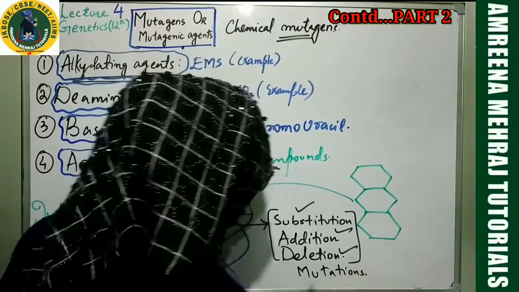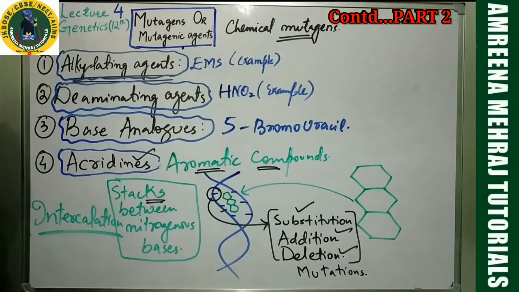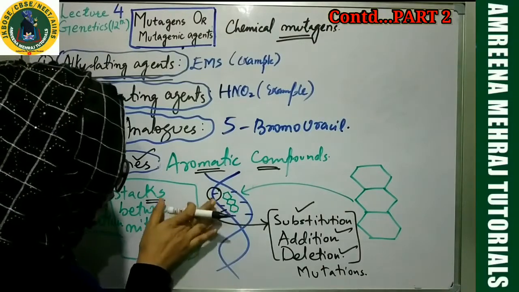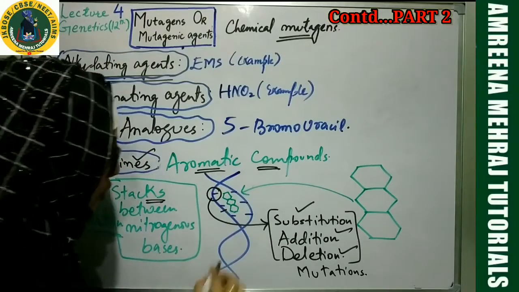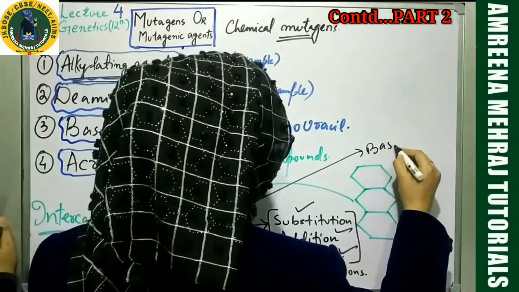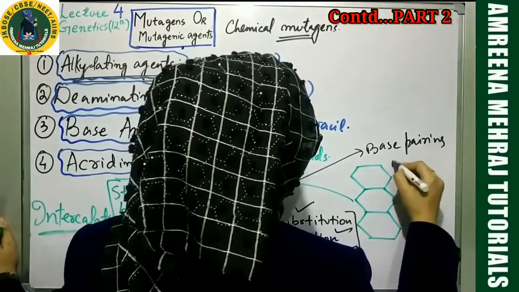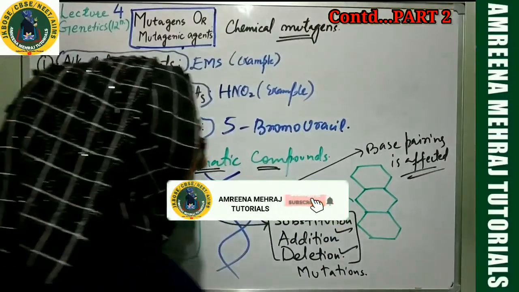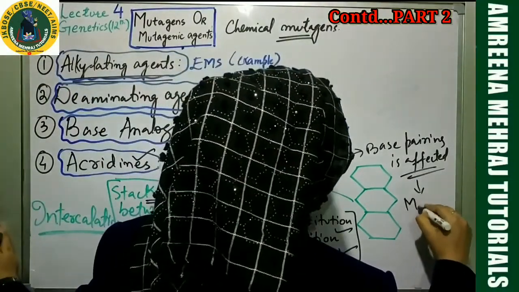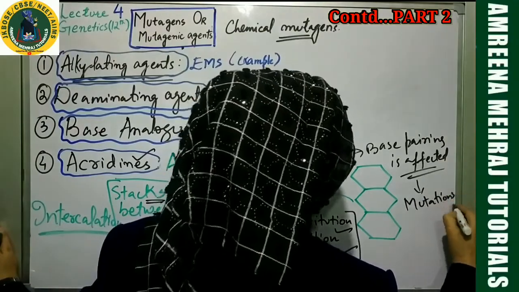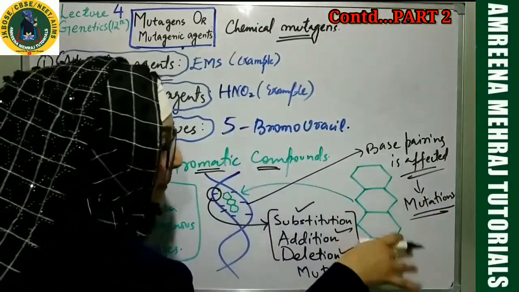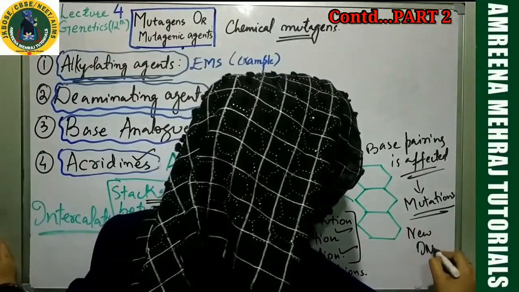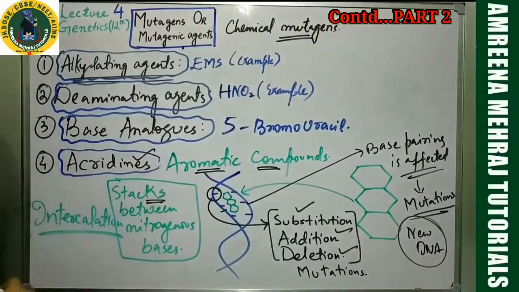Or you can look at this in this manner: once you have the planar compound in between the nitrogenous bases, can't we say that the pairing has been affected? So what has happened here? Base pairing is affected. Whenever base pairing is affected, my dear students, there are chances that mutations will happen. This is the simpler view. Maybe if from this DNA you want to get a new DNA, that DNA is prone to mutations.